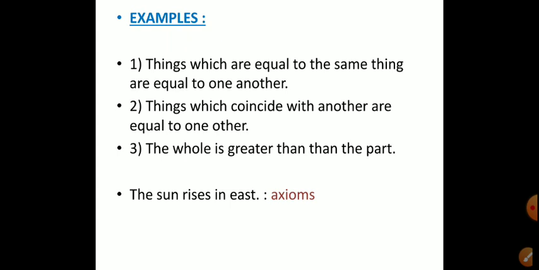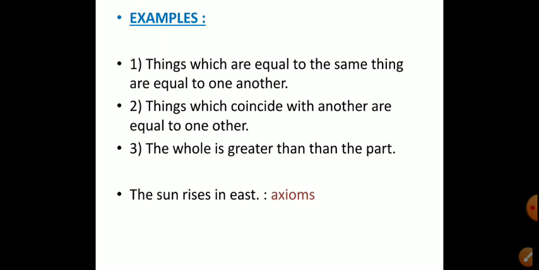Since it is a sentence, right? The sun rises in the east. It is a sentence and it is a true sentence. All of you know that the sun rises in the east. Therefore, we call this a statement. There is no proof for this sentence. That means no proof is required for this statement. We assume that the sun rises in the east. And it is not linked with geometry.